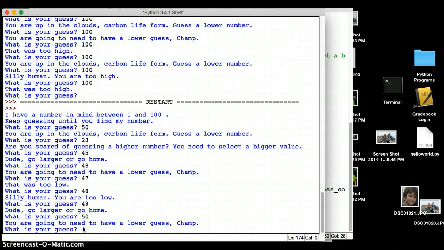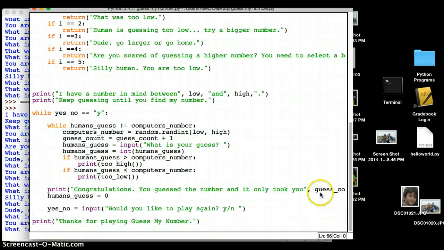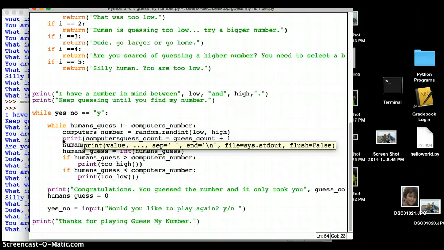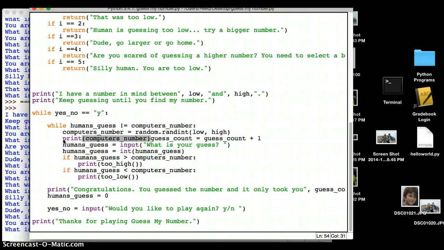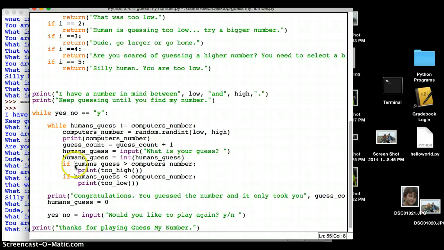All right, so I've got a little bit of a problem here, and I need to figure out what my problem is. So one thing I should do is put back in the line that says print the computer's number, so I can kind of error check it a little bit. Actually it goes down here, and I'll take this out later. I'm just putting this in for bug checking. Print computer's number. This will tell me what the problem is, because I've got a problem, clearly. So I'm going to hit save, and I'm going to go back here and hit run.